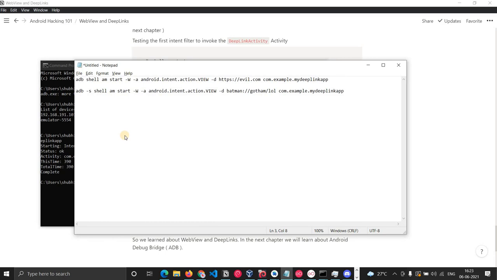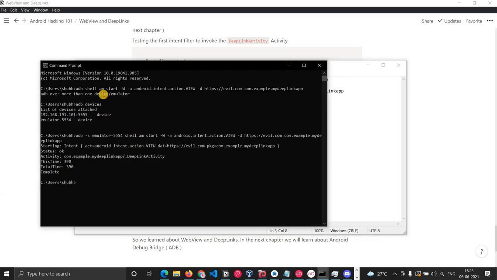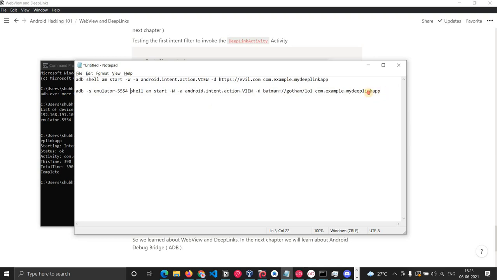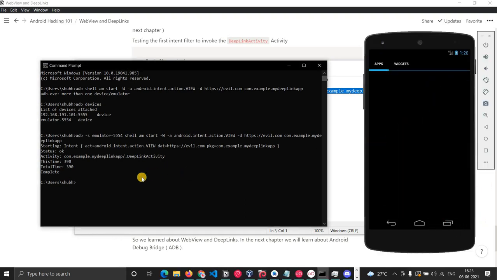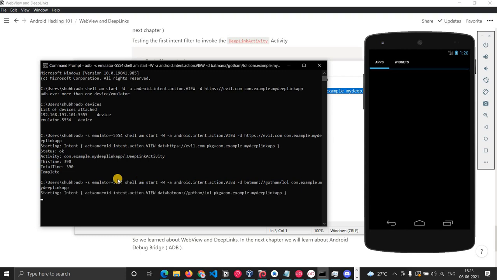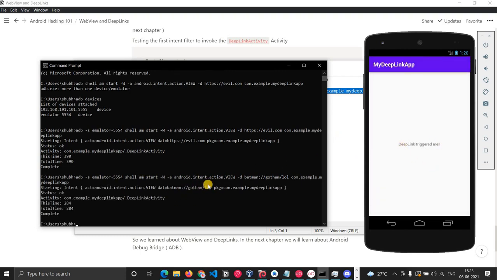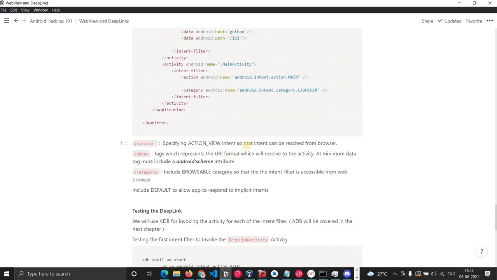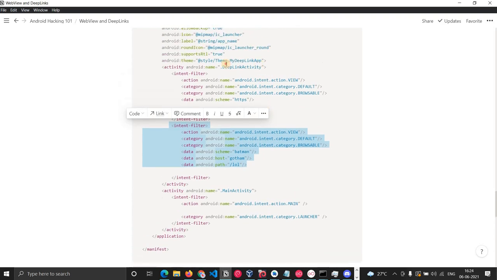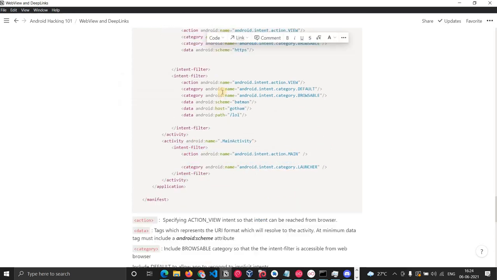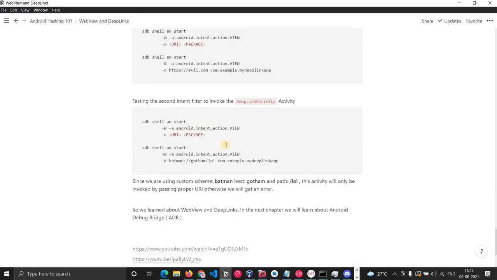let me also select the device from here so that it will be easy. Copy. Open that device again. Let's close this so that it will be opened again. And we hit enter. As you can see, the deep link was triggered. That deep link for this activity was this Batman scheme. As you can see here, I have declared that particular intent filter, and that's why that particular activity was invoked. This is a different activity. So yes, this is about deep links.